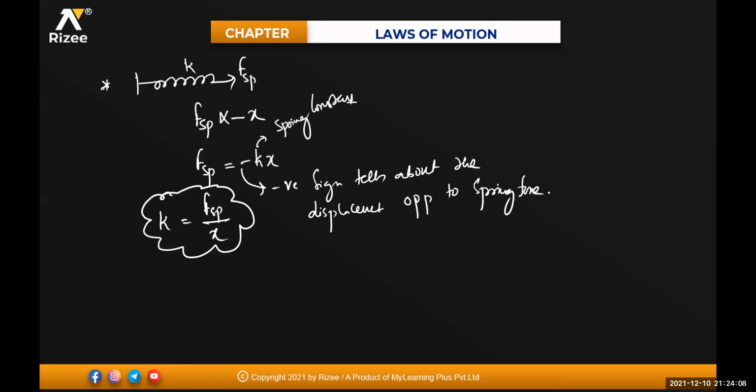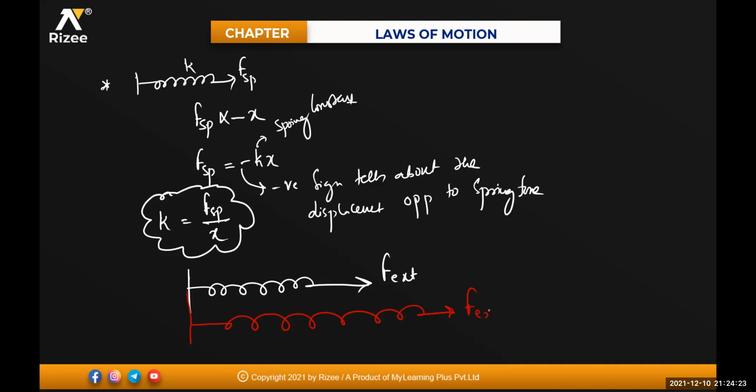In this diagram, when you are pulling in this direction, there is your external force F. The extension of this spring is in the front direction, so this spring will get extended like this. For this external force, this is your extension. And spring force is in the opposite direction. This is your spring force.